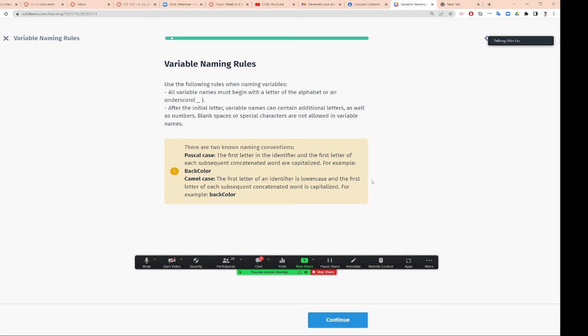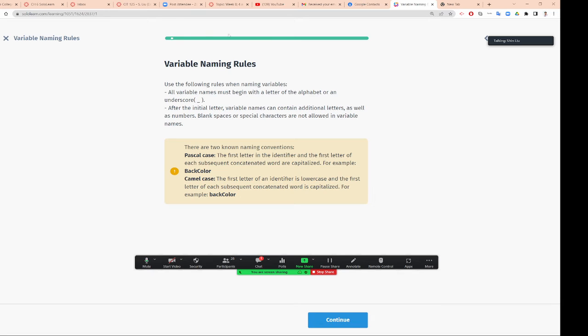All right. So these are the following rules. We talked about that, we just review. Basically for all names you can use a letter or alphabet, and underscore. After the initial letter, you can use numbers, but we don't recommend that. No blanks, not allowed to have a blank, not allowed to have a special character. As I told you, I want you to use all the letters plus underscore, nothing else.